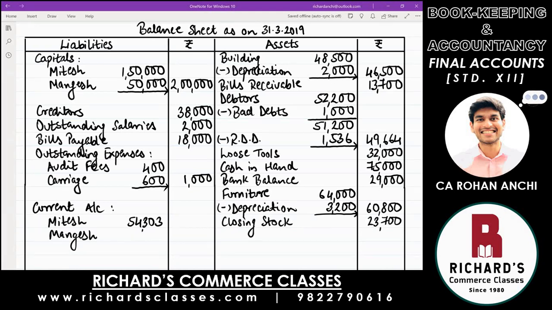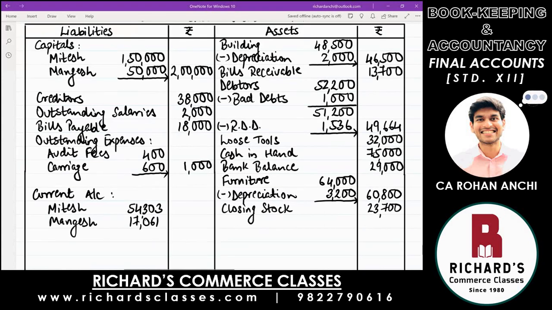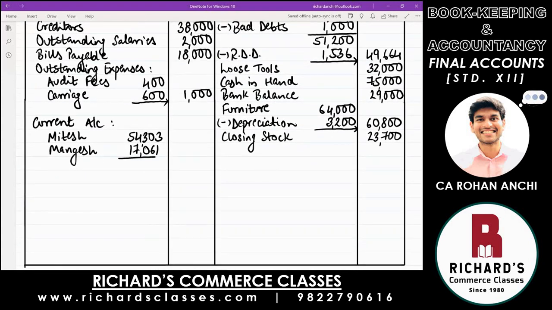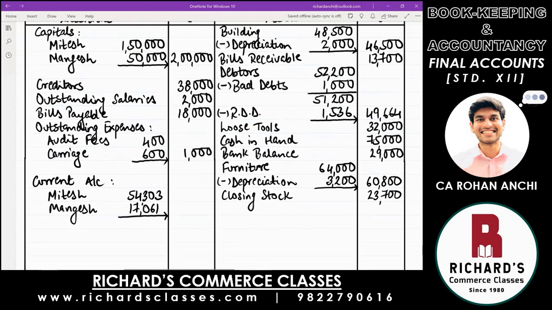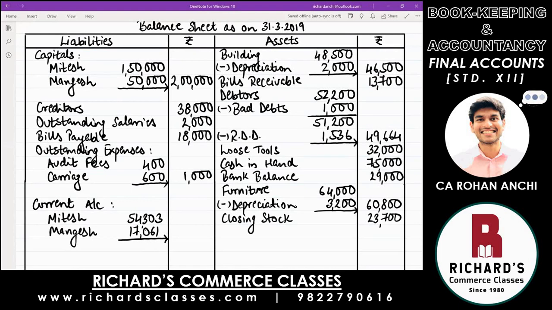And for Mangesh, it was 17,061. When you add up, you will know what is the total of the current account in the outer column. 71,364. Yes, sir. 71,364. Yes. And that's it.